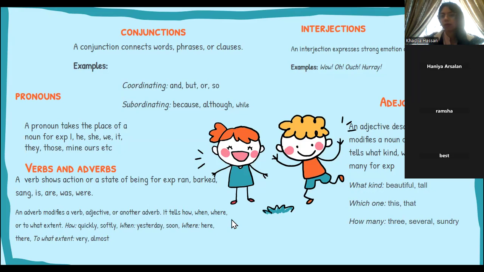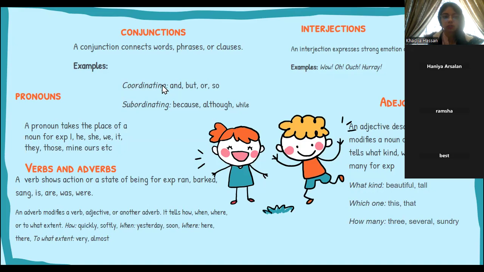And some of them don't end with ly, right? So I hope that adverbs are clarified. Now we'll be moving on to conjunctions. So conjunctions connect words, phrases, or clauses. They're always used in the middle of sentences to join two sentences together. Coordinating conjunctions like and, but, or, so, right? And then subordinating ones because, although, while.